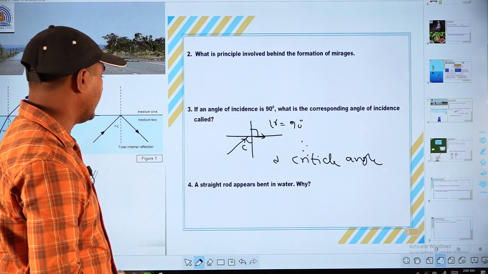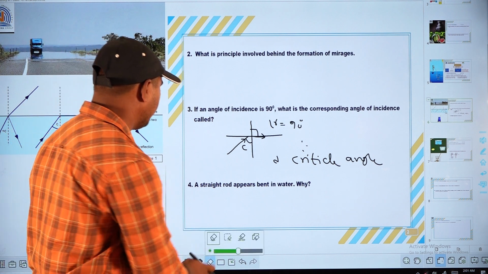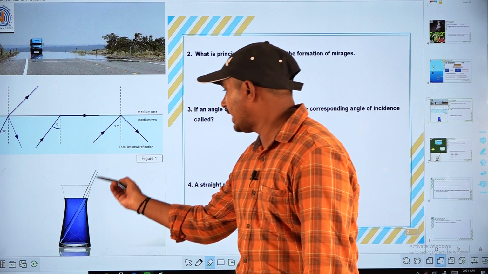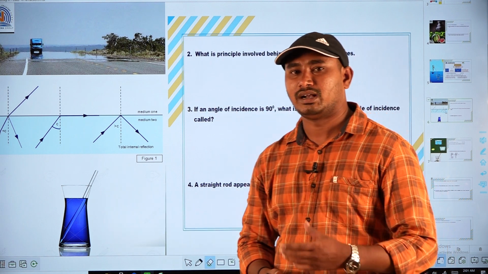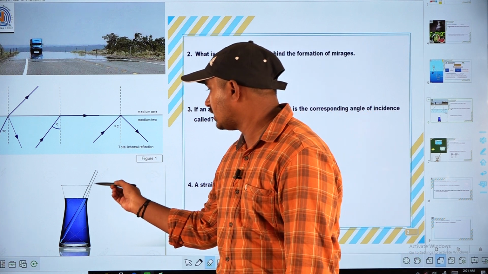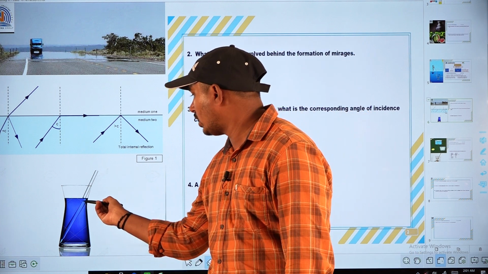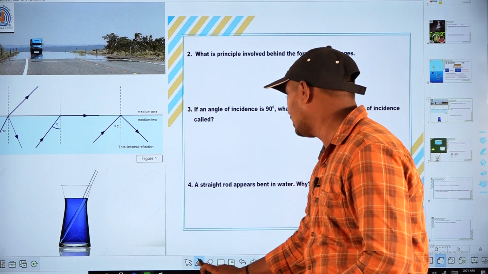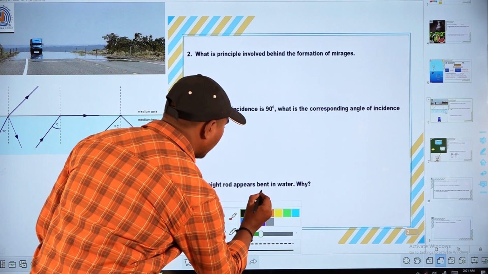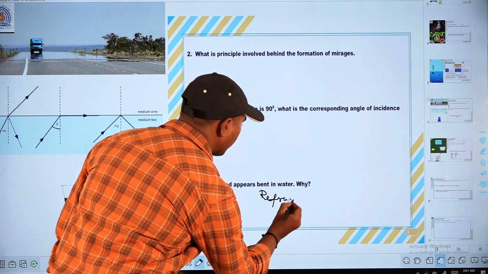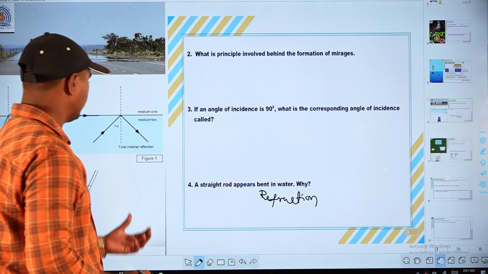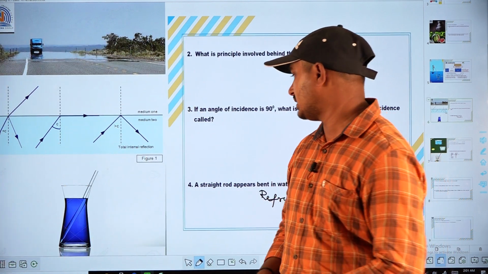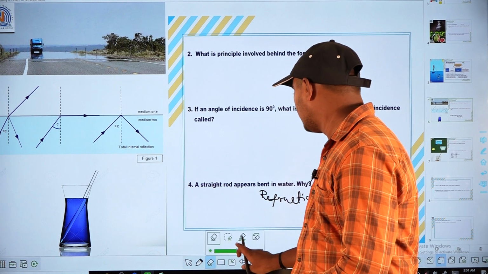Next, see question number 4 here. The question is, a straight rod appears bent in water. Why? What is the reason here? When the glass rod is placed inside the water, at the place where the water and glass touch, there is a refraction condition. Due to refraction, the glass rod appears to be bent in water. That is the reason: refraction of light.